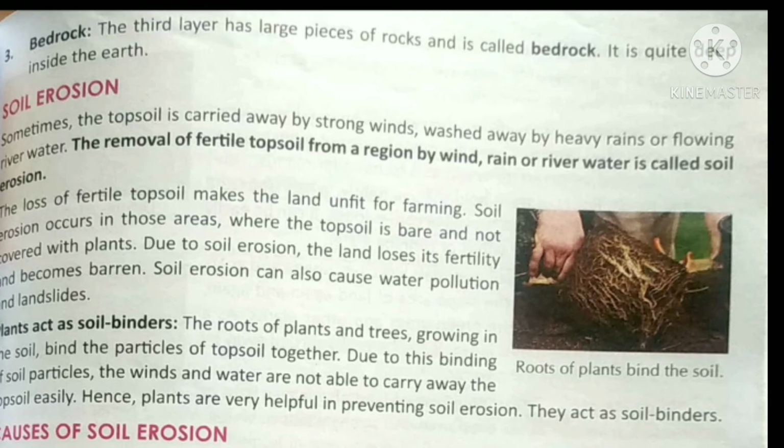Plants act as a soil binder. As you are able to see here, how the soil is bound with the roots of the plant. The roots of plants and trees growing in the soil bind the particles of topsoil together. Due to this binding of soil particles, the winds and the water are not able to carry away the topsoil easily. Correct? And hence plants are very helpful in preventing soil erosion. They are acting as a soil binder.